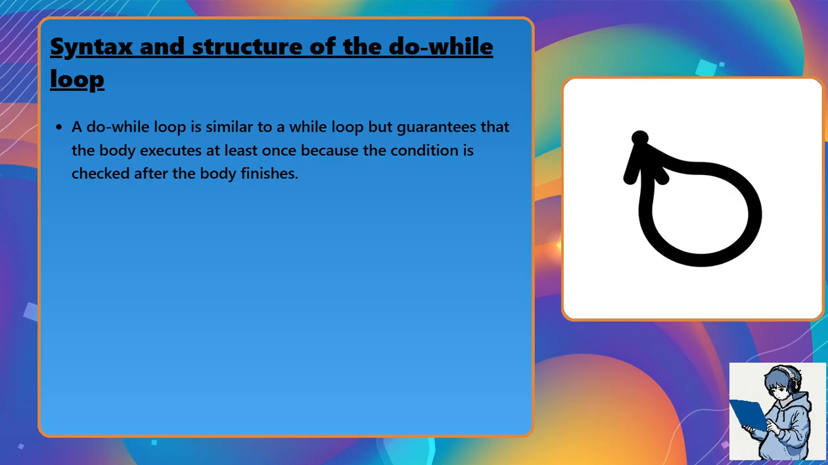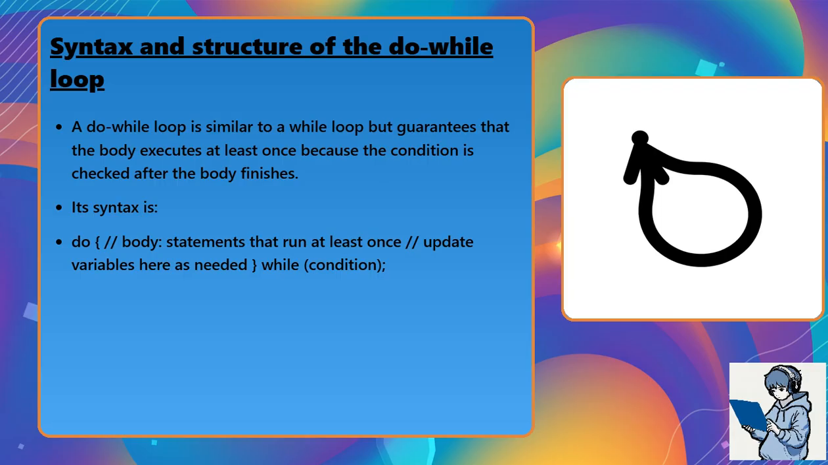A do-while loop is similar to a while loop, but guarantees that the body executes at least once because the condition is checked after the body finishes. Its syntax is: do { // body statements that run at least once // update variables here as needed } while (condition);